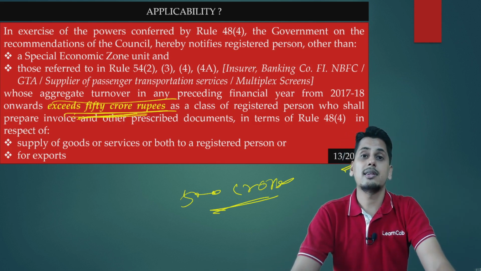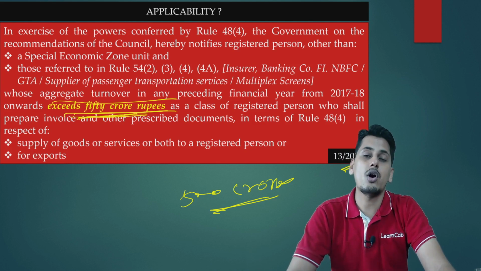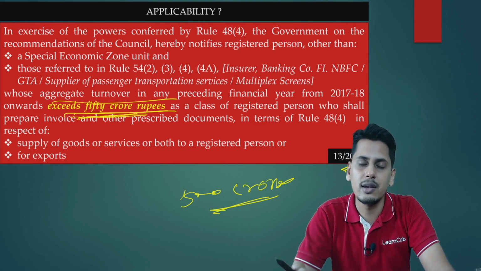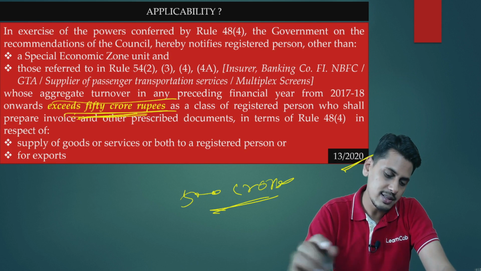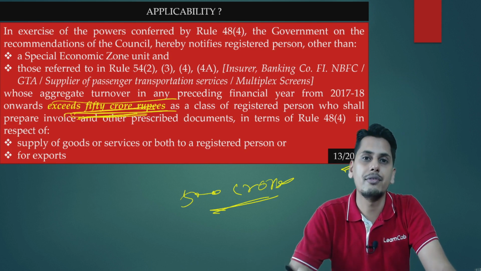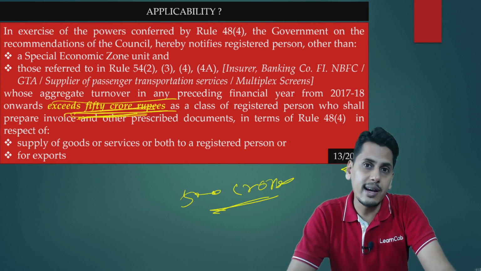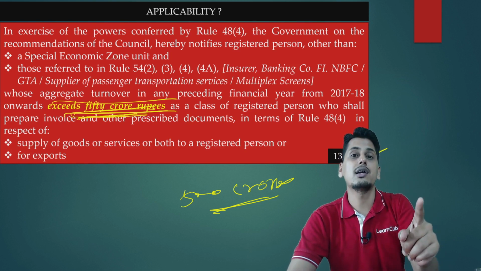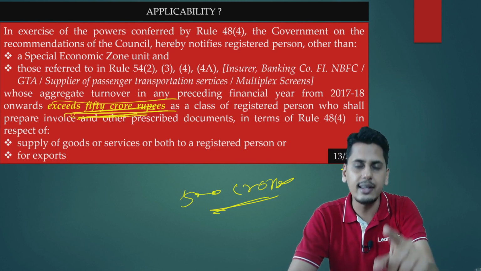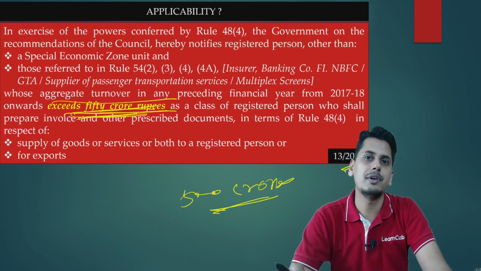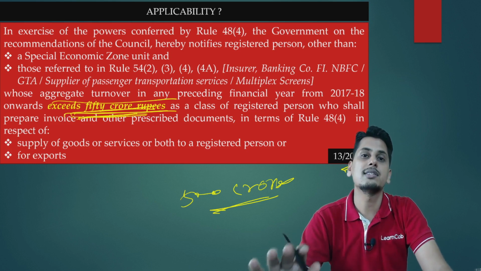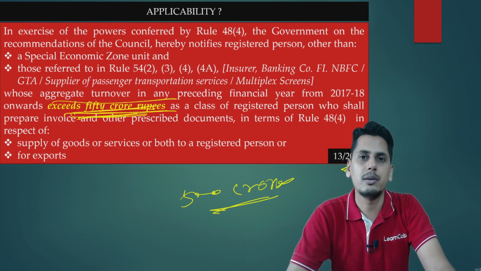So the target of the government is to cover all the registered persons under the e-invoicing provisions. Currently, friends, the threshold has been kept at 50 crore rupees. If the aggregate turnover in any preceding financial year from financial year 2017-18 onwards has exceeded 50 crore rupees, e-invoicing provisions are applicable for those registered persons.